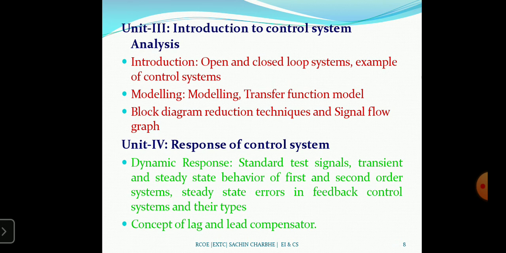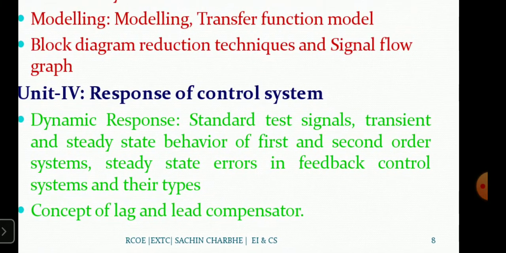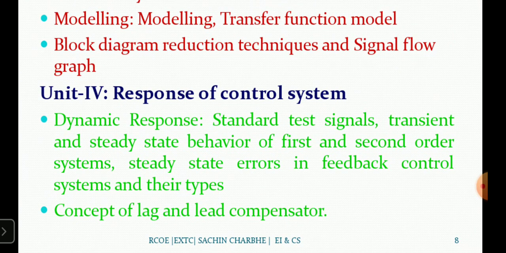Okay, then response of control system. In response of control system, the dynamic response, standard test signal. There are three types of standard test signal, that is step input, ramp input, and parabolic input. Okay, so that standard test signal is used to check the stability of the system.